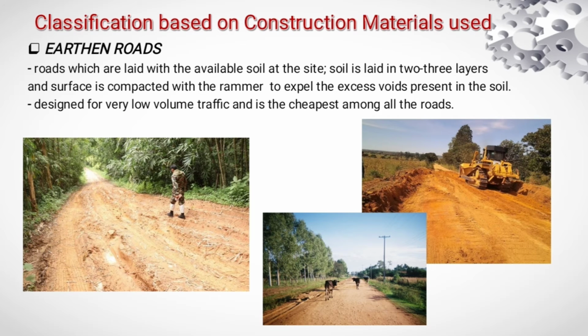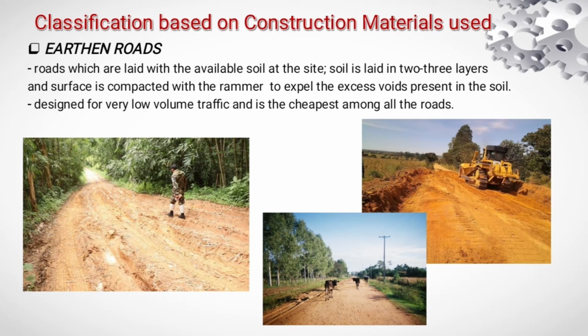Classification based on construction materials used. In this, I'm going to explain different types of roads based on the materials used in the construction of the road. Earthen roads. These are roads which are laid with the available soil at the site. It is the cheapest road among all the roads. Earthen roads are designed for very low volume traffic.